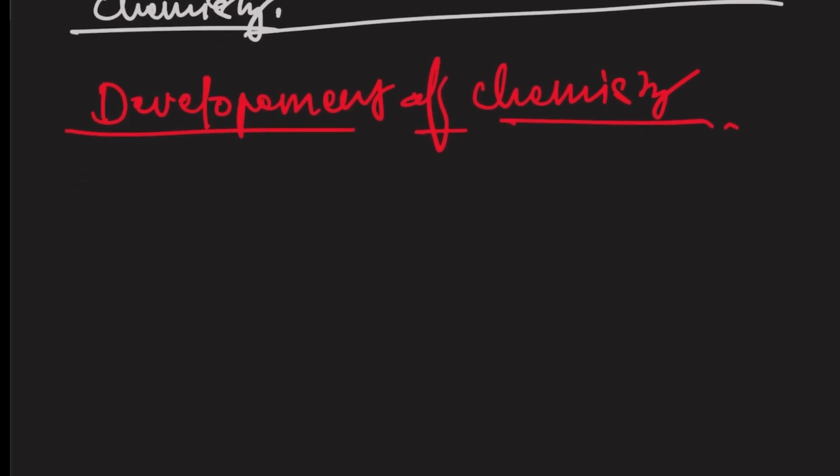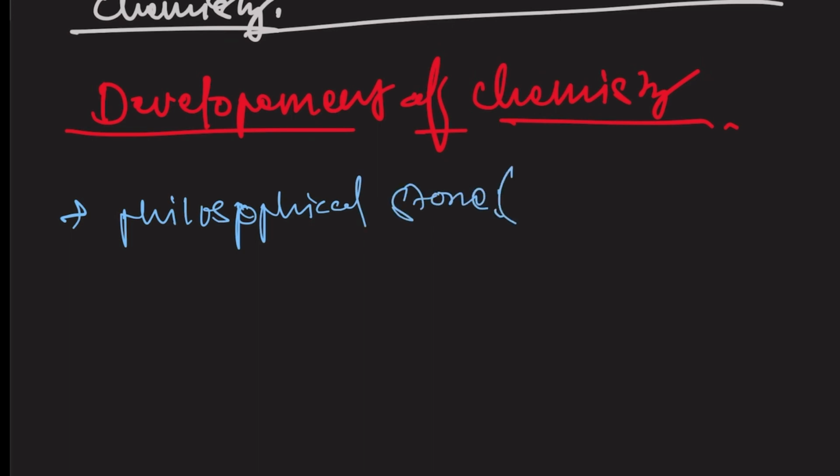The first was the search for the philosophical stone. As you have heard about the Paras Patthar, which has the capability to turn any metal into gold, right? So chemistry emerged in order to search for the philosophical stone.